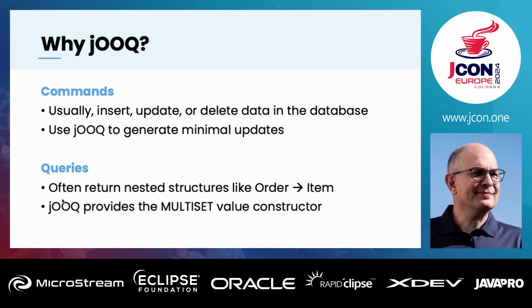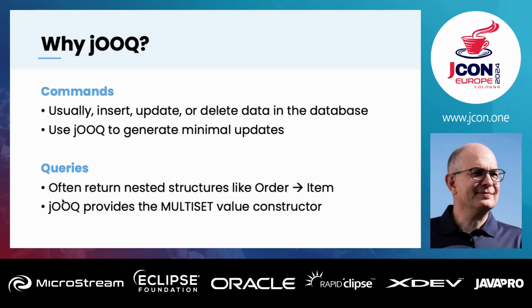And on the other hand, for the query model, we usually have the requirement that we must return nested structures. So we often have trees as a result. In my example, we have an order, and the order has many items. So usually if we want to have the order, we also want to have the items.